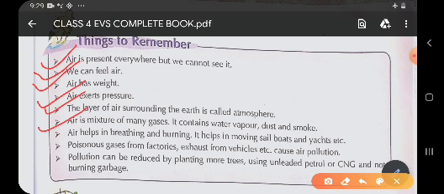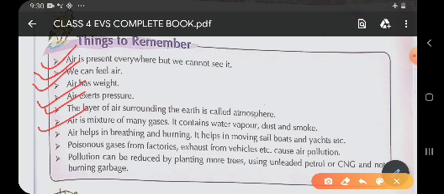Children, we very well know that without air we cannot live. So it is the air which we breathe in and we survive on the earth. Not only we, but all the living things such as plants, animals and human beings need air to breathe. That is the reason why we survive on the earth. And even children, air is also required for burning. Without air we cannot burn fire on the earth.